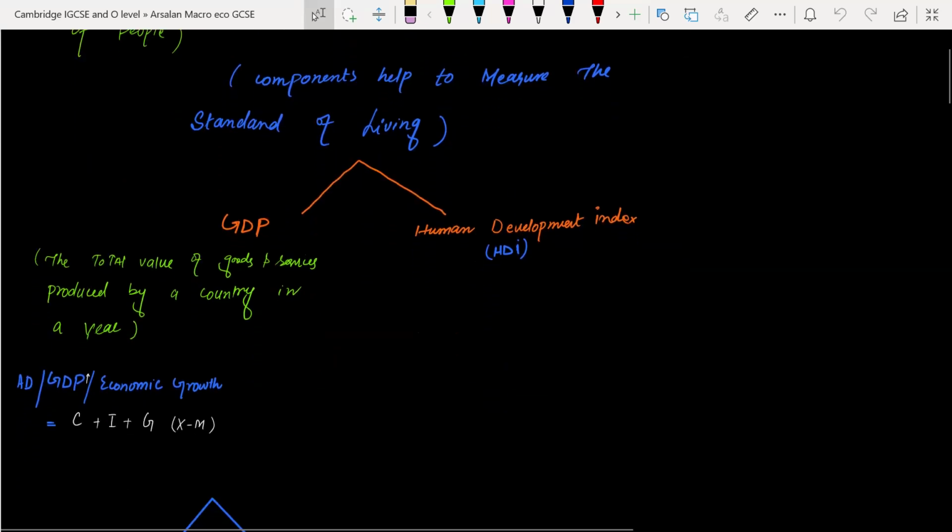These are the components of aggregate demand, GDP or economic growth, which equals C plus I plus G plus X minus M. Here C indicates consumption of households, I indicates investment by the firms on capital goods, and G is government spending. X minus M means exports minus imports, meaning net exports.